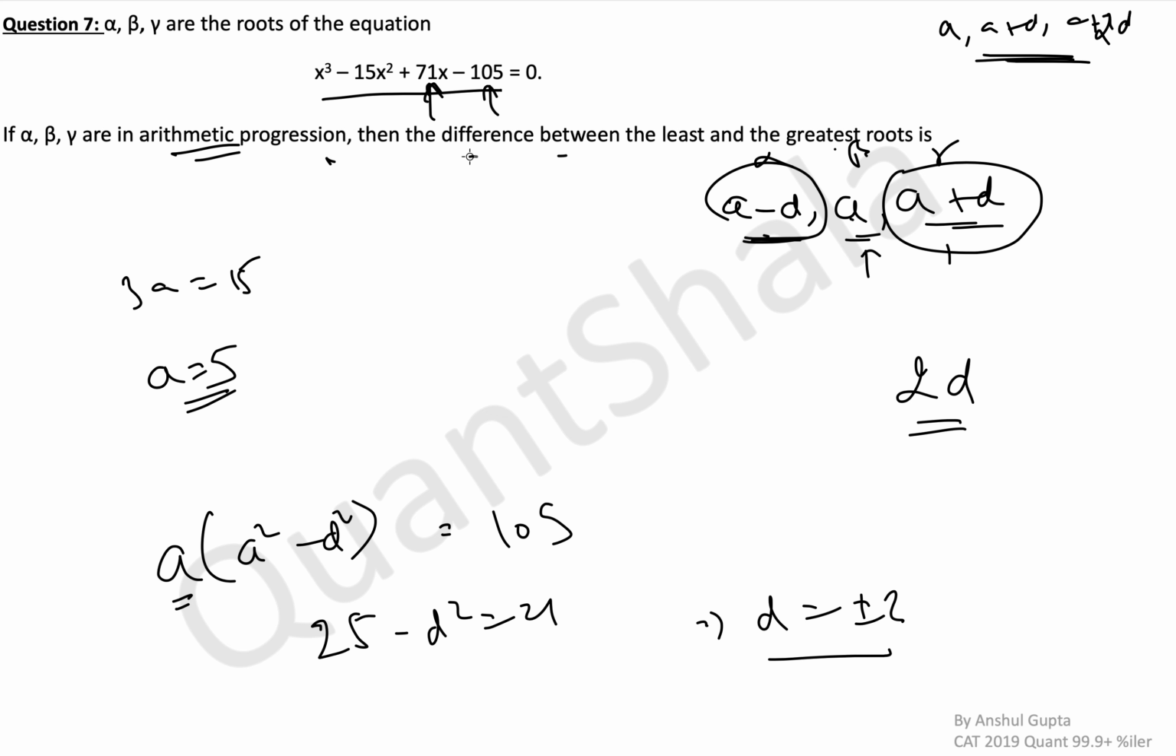Okay. They're asking us the difference, so we'll just assume it's positive. Because they're not telling us least minus greatest or greatest minus least, difference means we have to answer the positive value by default. So the answer here will be 4. Because 4 is the answer to this question.